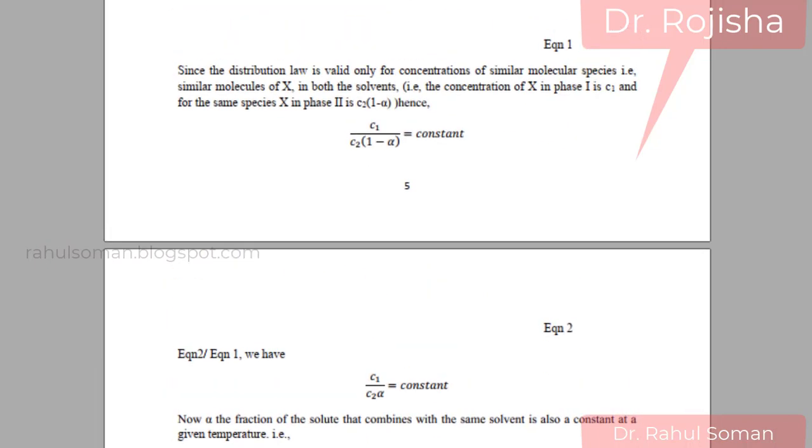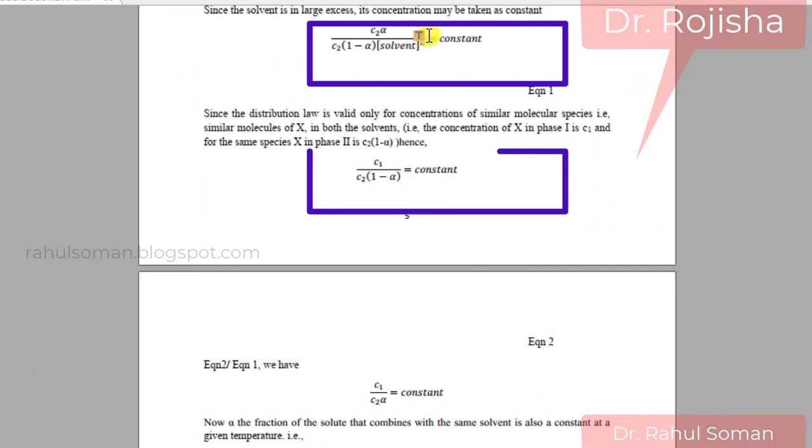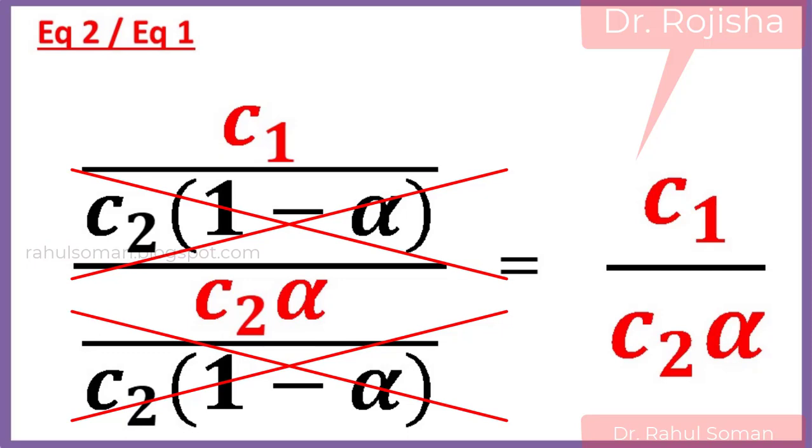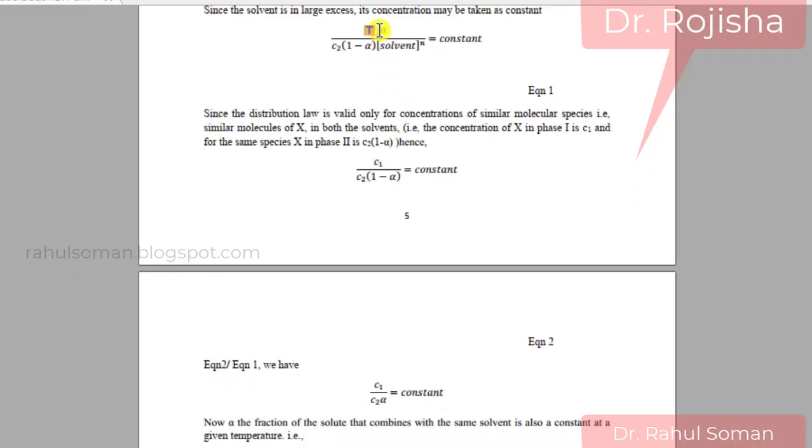Dividing equation 2 by equation 1, the C2 into 1 minus alpha term cancels, as it is present in both cases, and C1 by C2 alpha is equal to a constant.